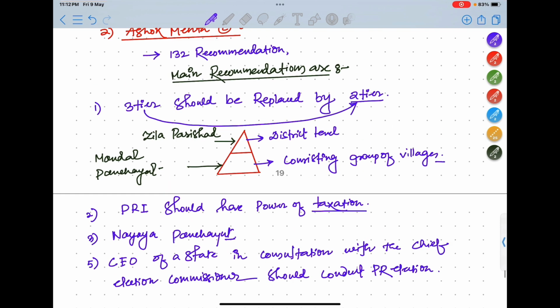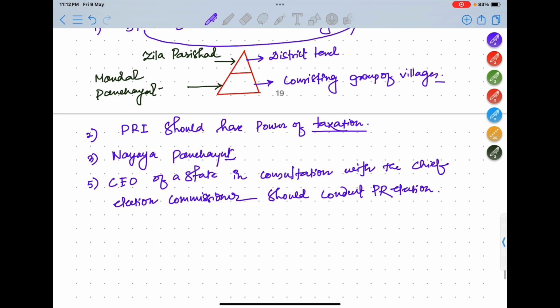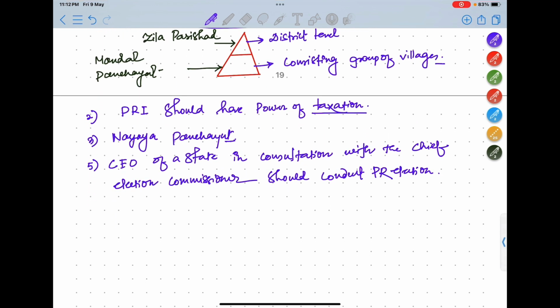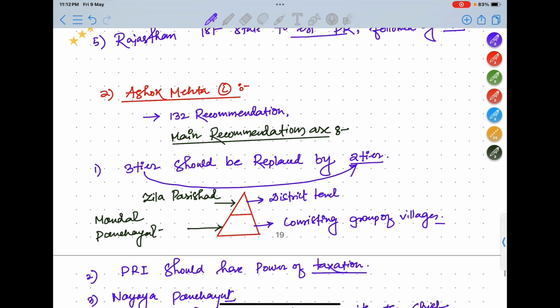So the Ashok Mehta committee recommended that the elections of the Panchayati Raj institutions should be given priority, like the chief election commissioner of a state should be given the power to conduct elections. Okay, so this was all for Ashok Mehta committee.